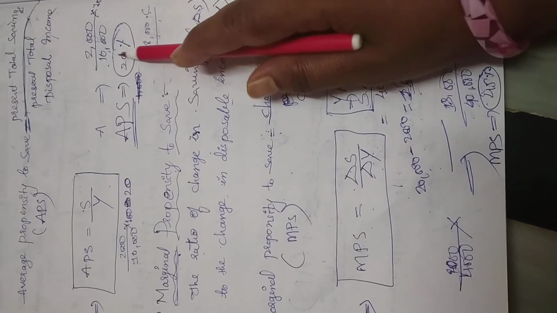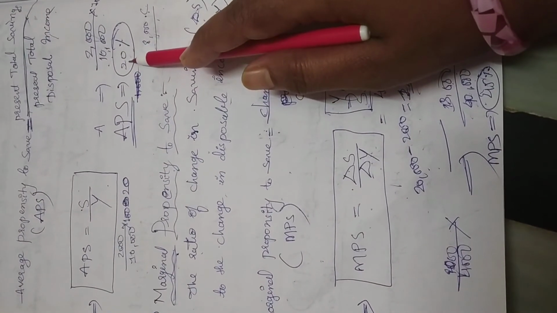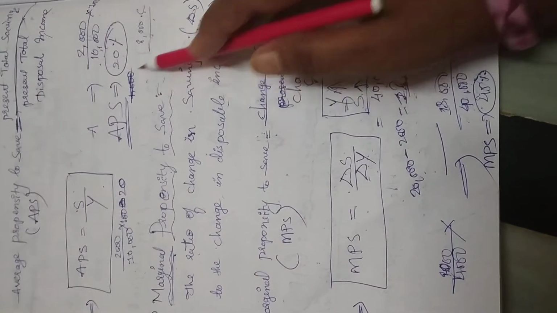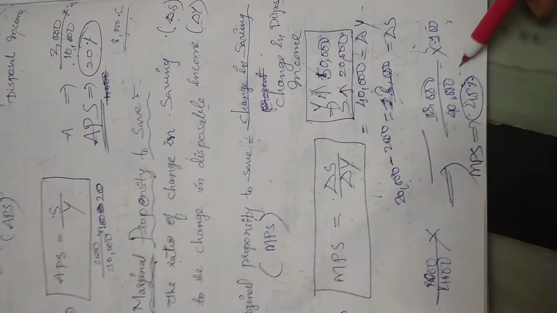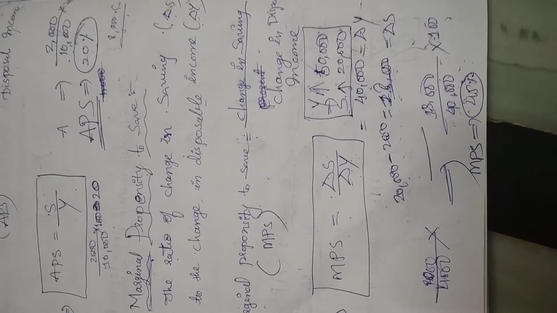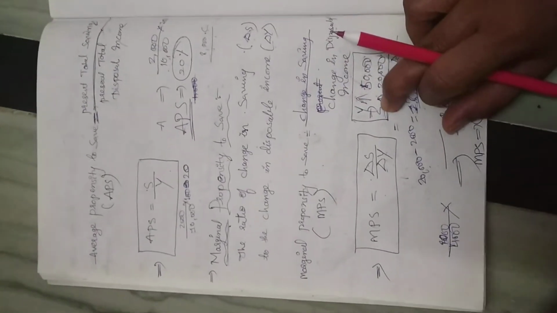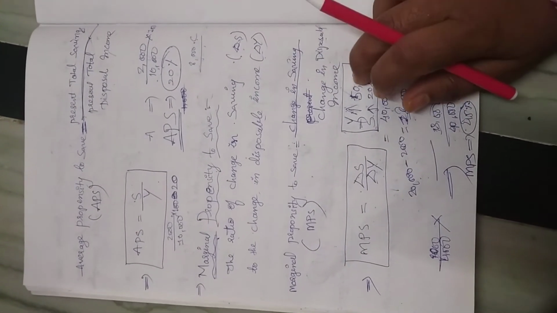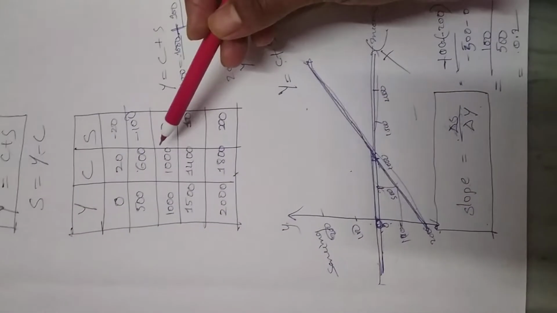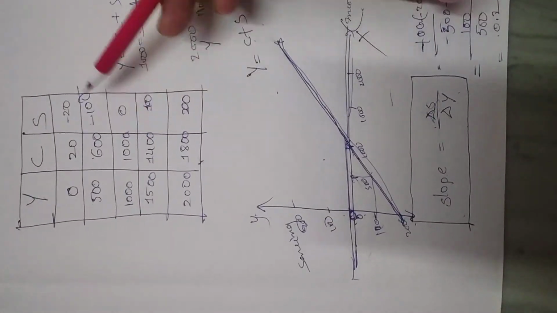When the income was 10,000, the savings proportion to the income was 20%. When income increases to 50,000, the saving level increases from 20% to 45%. So there is a positive relationship between savings and income. When income increases, savings also increase. You can explain this with this schedule.